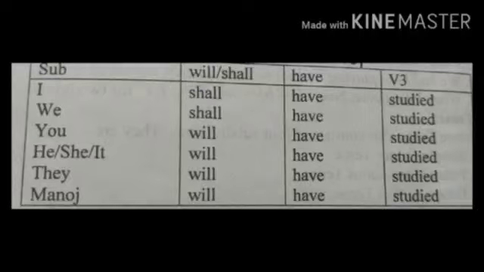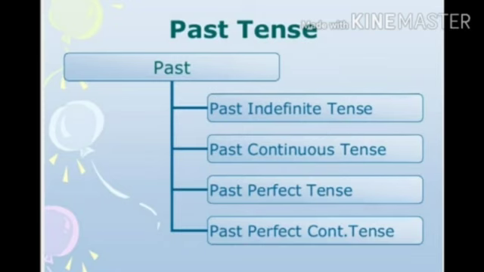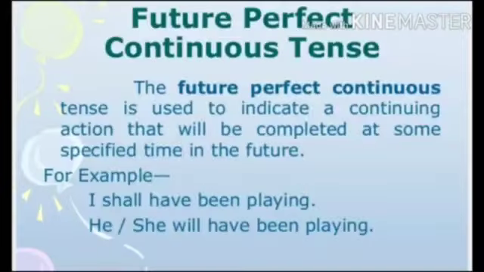Okay, now we can come to the last phase of these tenses. What is it? Future perfect continuous or progressive tense. This future perfect continuous tense is used to indicate a continuing action that will be completed at some specified time in the future.